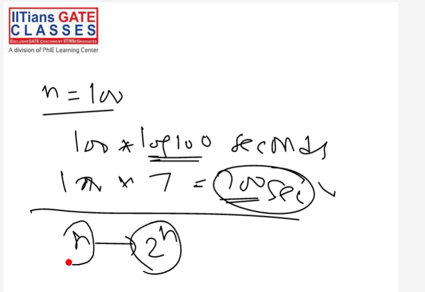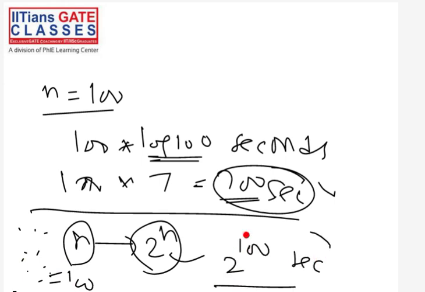For example, if you give me 100 vertices in a graph, so n is equal to 100, then those algorithms will take 2 power n time, 2 power 100 seconds. You can just calculate what this 2 power 100 seconds is. This is a very huge time.